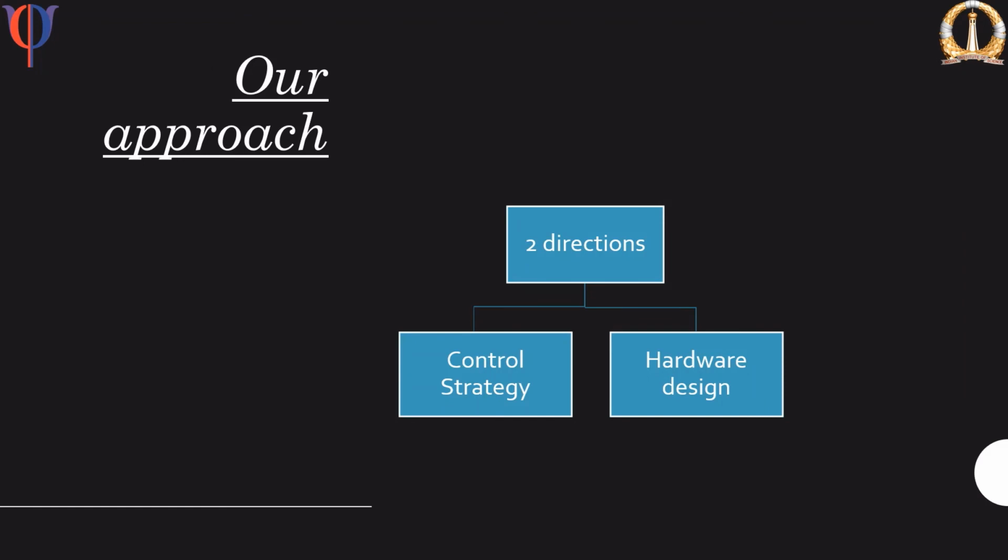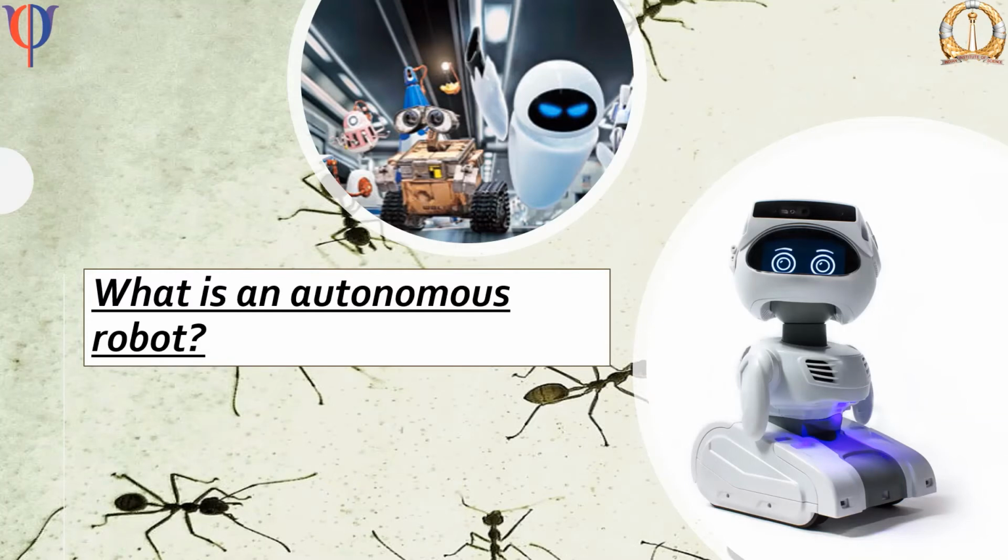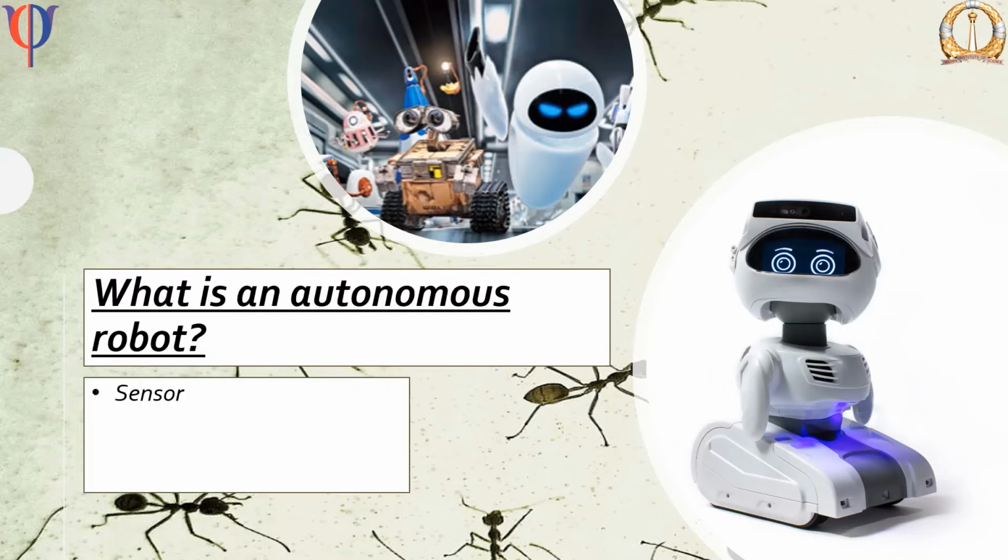We now move on to the second part of our approach, namely hardware design of the microbot. What exactly is an autonomous robot? Something that can sense its surroundings, something that can think on its own, something that can stay active for a sufficient amount of time, and something that can move around. We are presently focusing on a power source that could power a robot at micro scale.